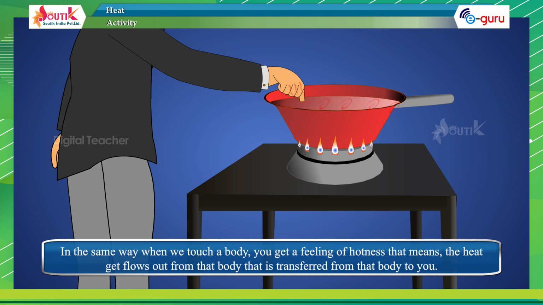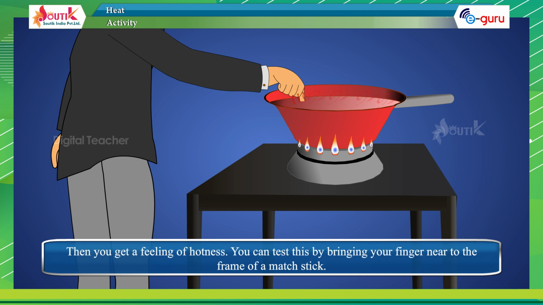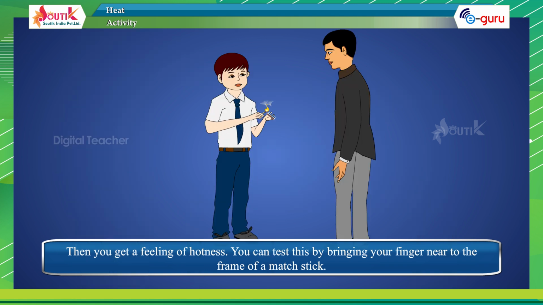That means the heat flows out from that body, that is, transferred from that body to you. Then you get a feeling of hotness. You can test this by bringing your finger near the flame of a matchstick.